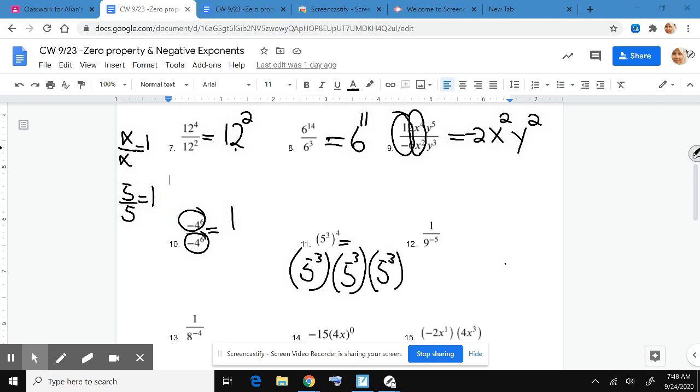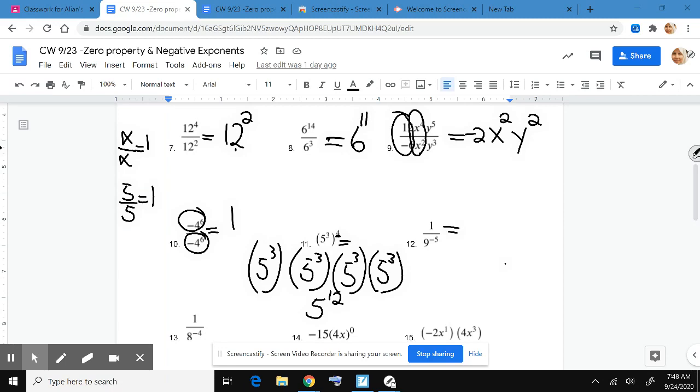Okay, so this means 5 to the 3rd power times 5 to the 3rd power times 5 to the 3rd power, and one more, because we have to repeat this factor 4 times. I'll put it over here. So this gives us same base 5, add the exponent, 12. 5 to the 12th power.